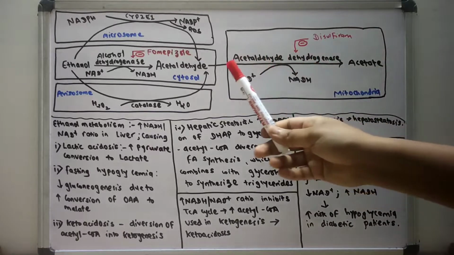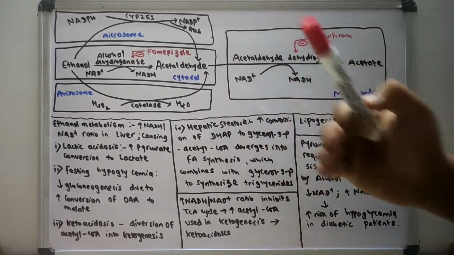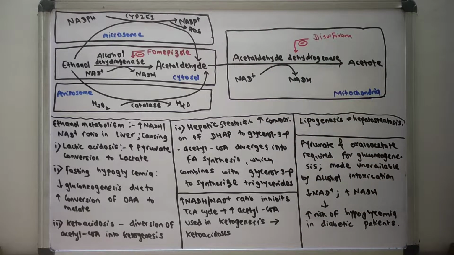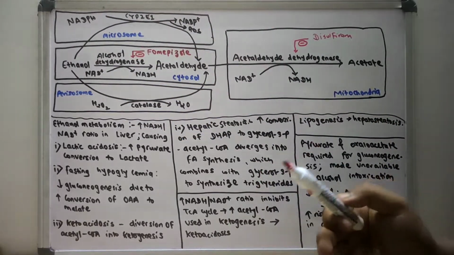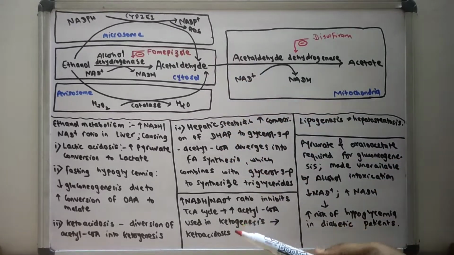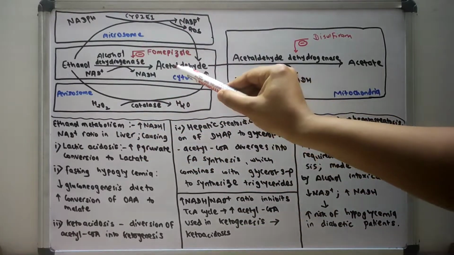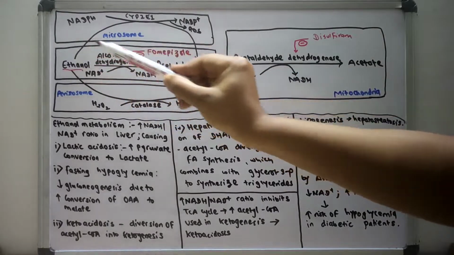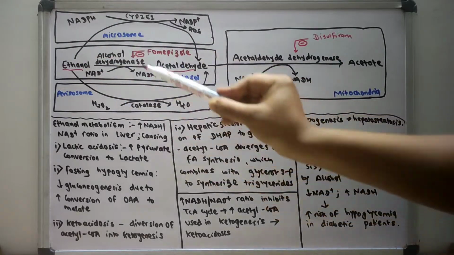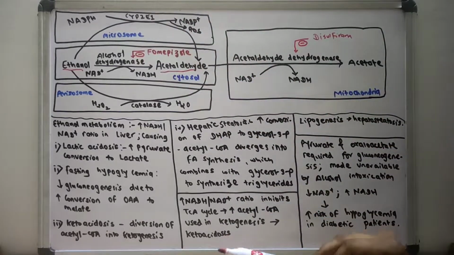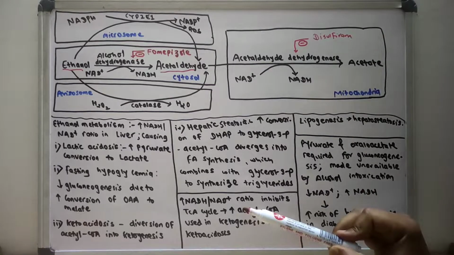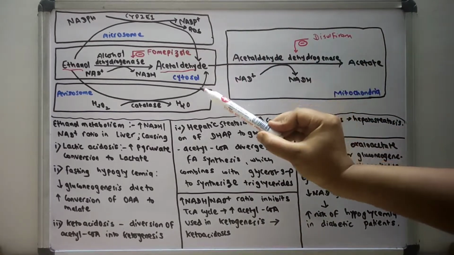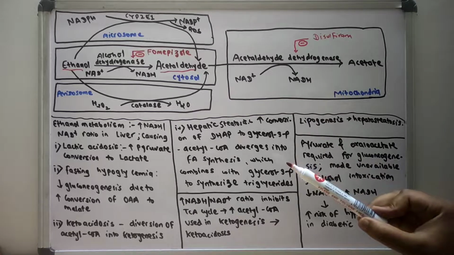Now first of all, let us discuss the reaction that occurs in the cytosol. So in the cytosol, what happens? After consumption, the ethanol gets incorporated into the cytosol of the cell, and the ethanol will be converted to acetaldehyde by the enzyme alcohol dehydrogenase with the production of NADH. After the production of the acetaldehyde, this acetaldehyde will eventually go to the mitochondria.